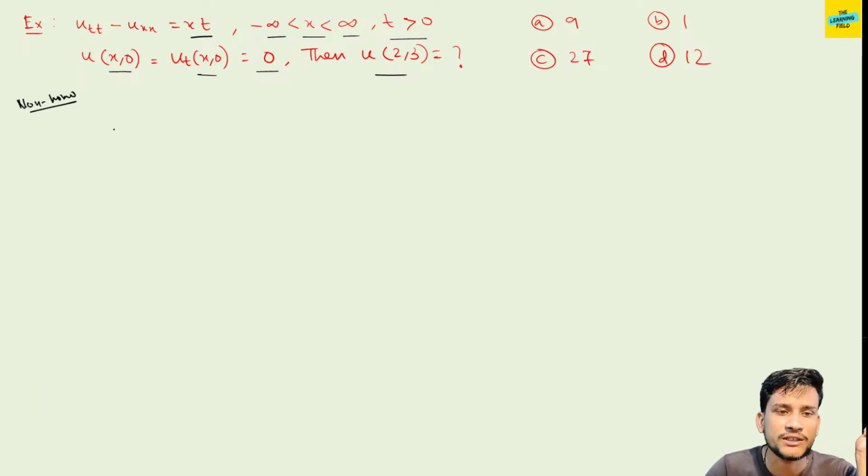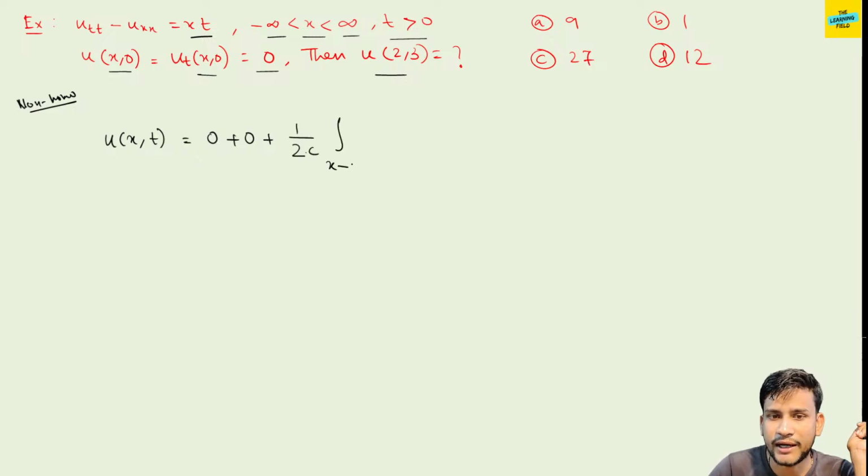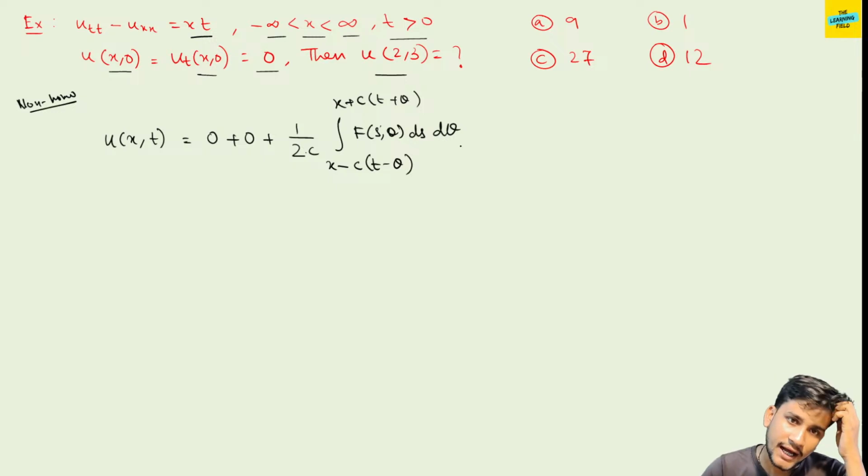So the solution becomes u(x,t) equals 0 plus 1 by 2c integration from x minus c(t minus theta) to x plus c(t minus theta) of f(s,theta) ds d theta, and f(s,theta) equals s theta.